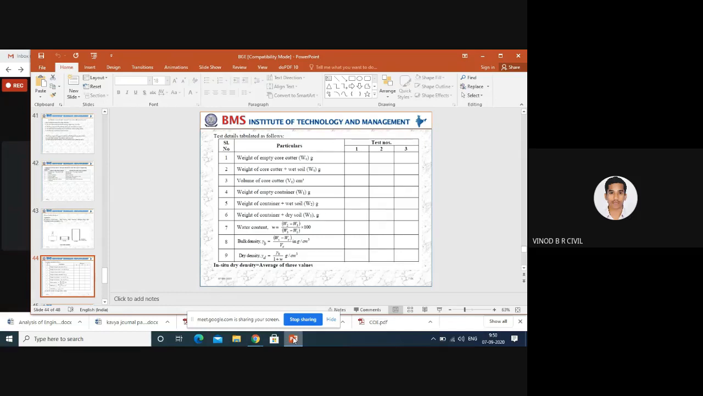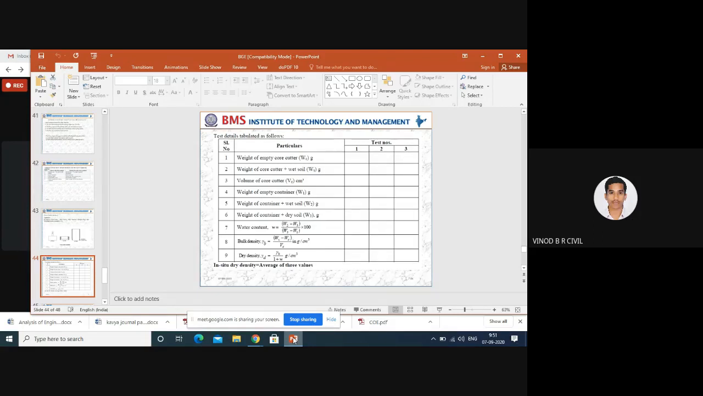After taking the empty weight of the core cutter, with the help of the rammer, the core cutter is easily penetrated into the soil. Without disturbing the soil sample, excavate the core with the wet soil, then take the weight of core plus wet soil. Then you can calculate the volume of the core cutter.